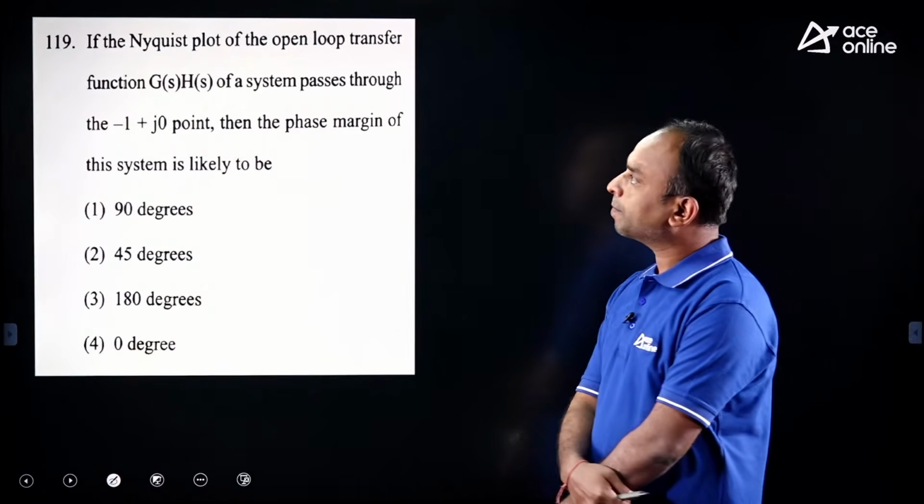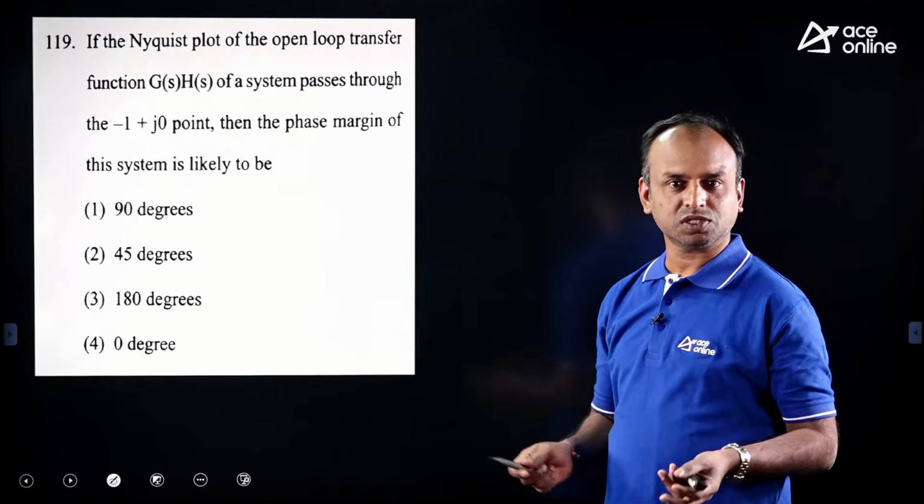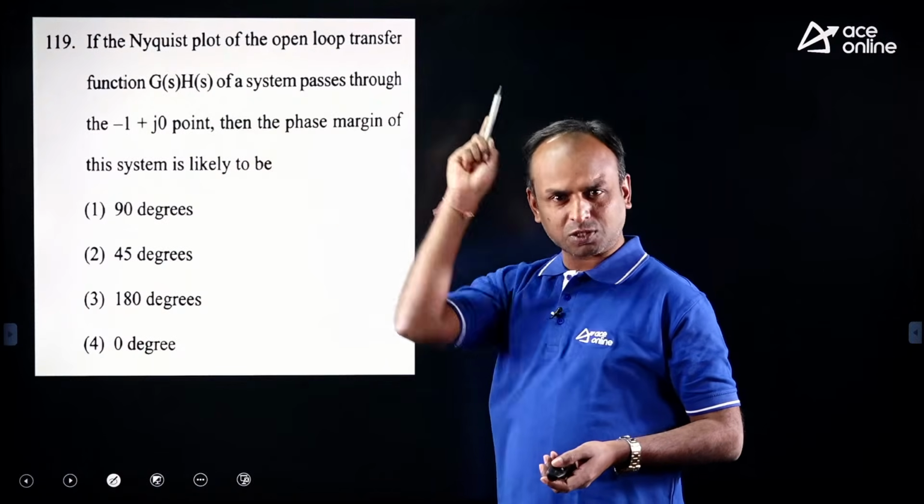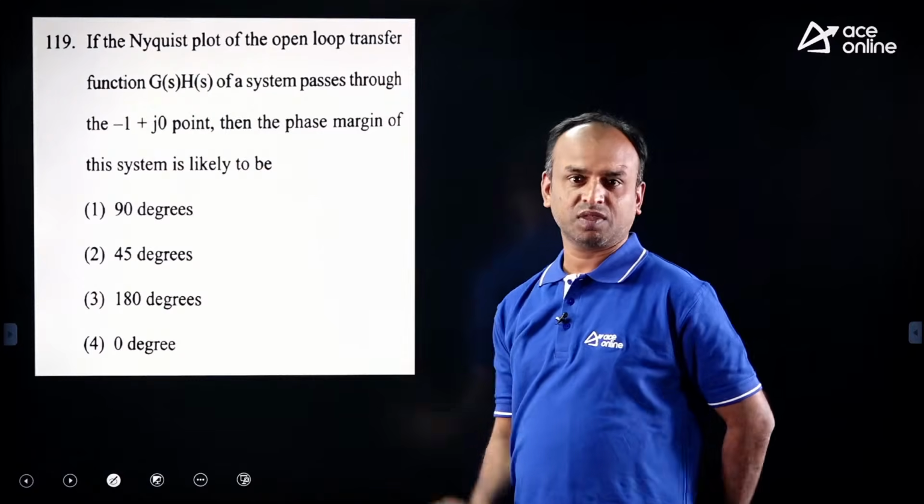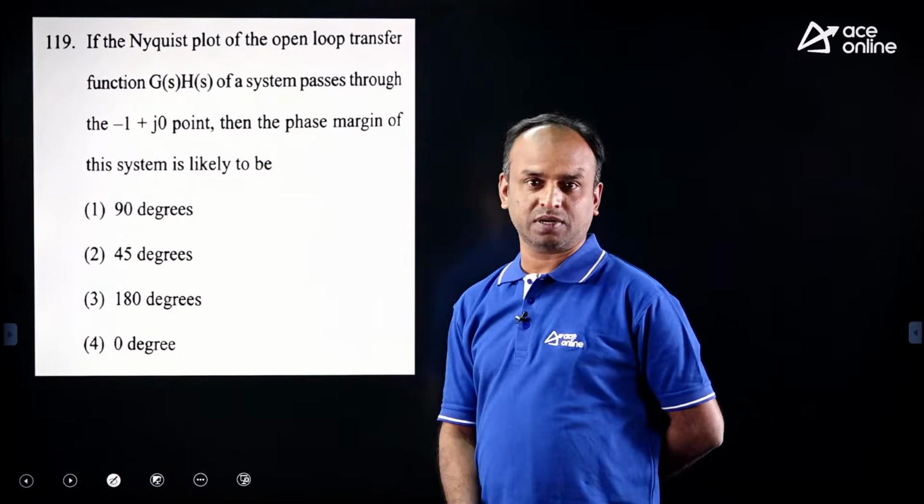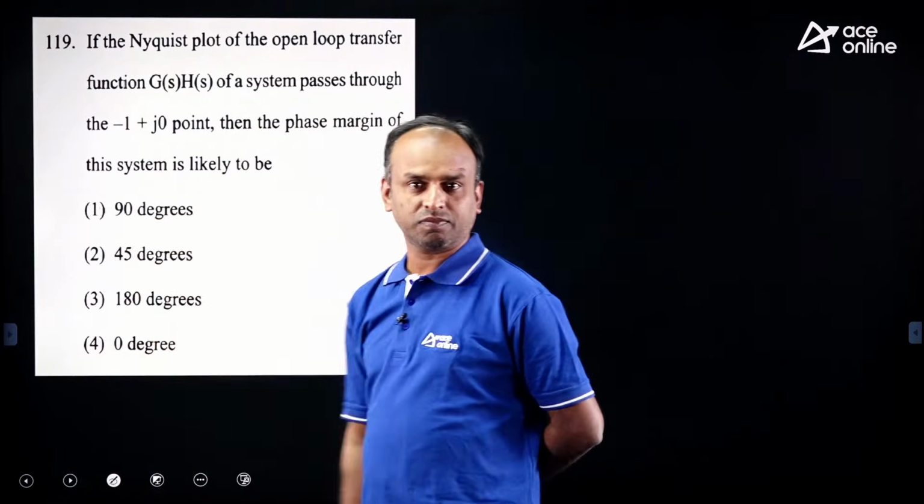This is the simplest question in the entire control system. You can check your notes also. It is a direct bit, given in the classroom notes as it is. They did not change the options either. At least they have changed only A, B, C, D to 1, 2, 3, 4.